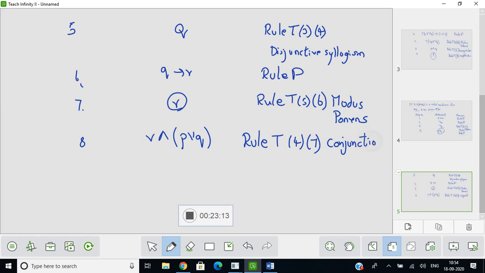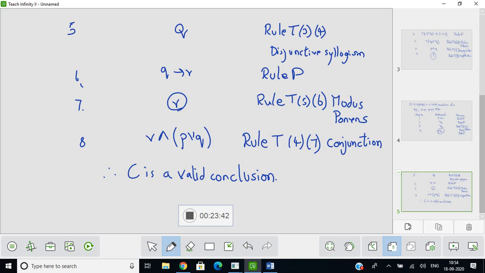So what can I say? Therefore, C is a valid conclusion. So this is what you have to show in this. I think this is a pretty nice problem where you have learned 2 rules. One is disjunctive syllogism, the other one is conjunction. Okay, so this we have not used earlier.